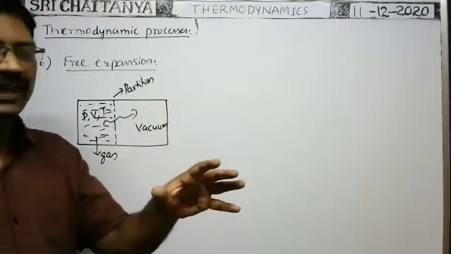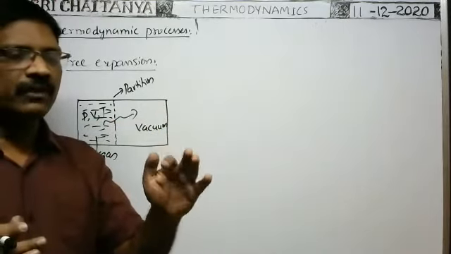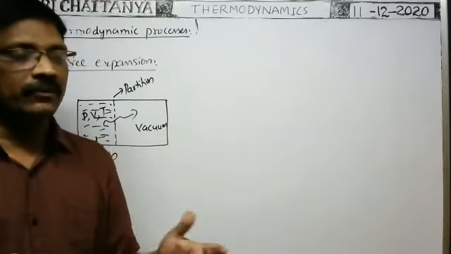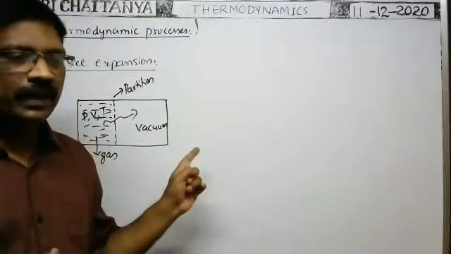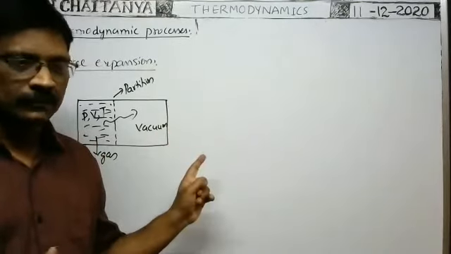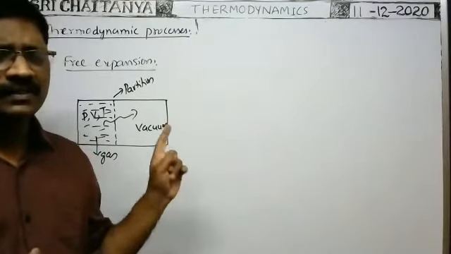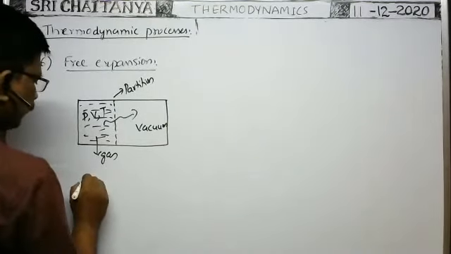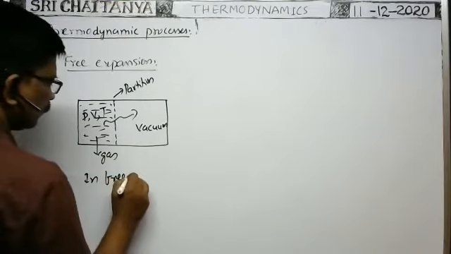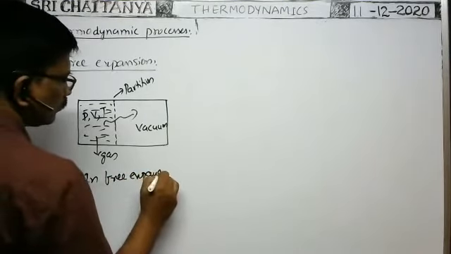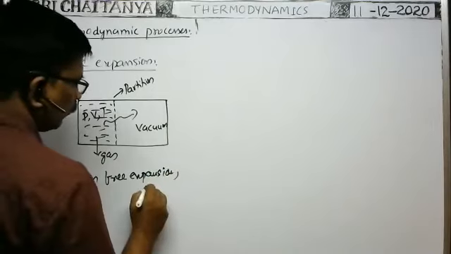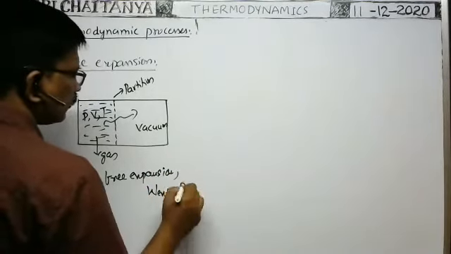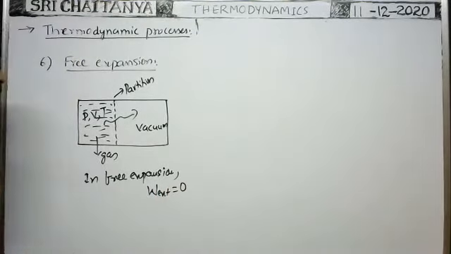Whenever free expansion takes place so that the volume increases from V1 to V2, what is the work done? They may ask. You should not write P into (V2 minus V1) or like that. Even though the volume increases, no external work is done. So in free expansion, the external work W external is equal to 0.